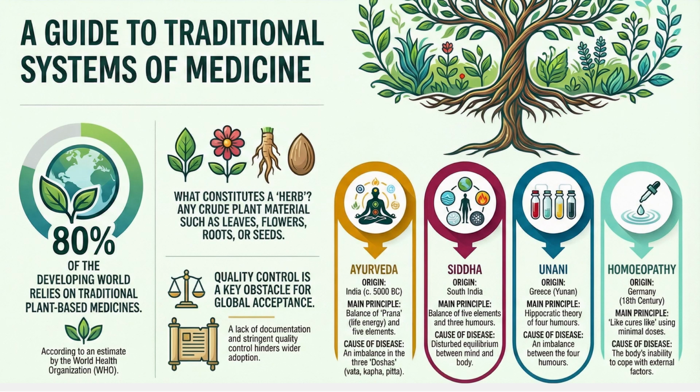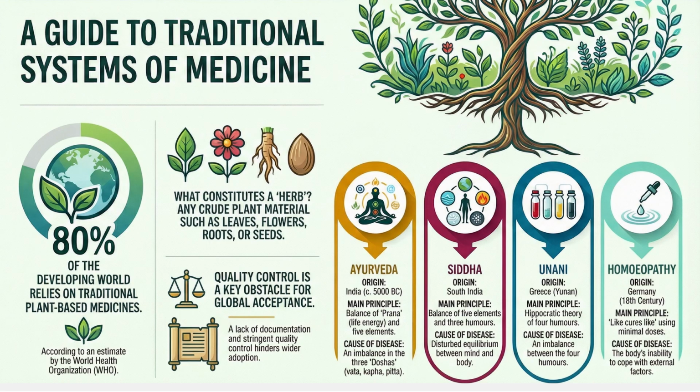So these are the systems which have existed for various years on the planet Earth. Ayurveda, for example, originated from India. Siddha system also originated from India, but its root was centered in South India, basically Tamil Nadu. Unani system of medicine started in Greece, which was called Yunan earlier.